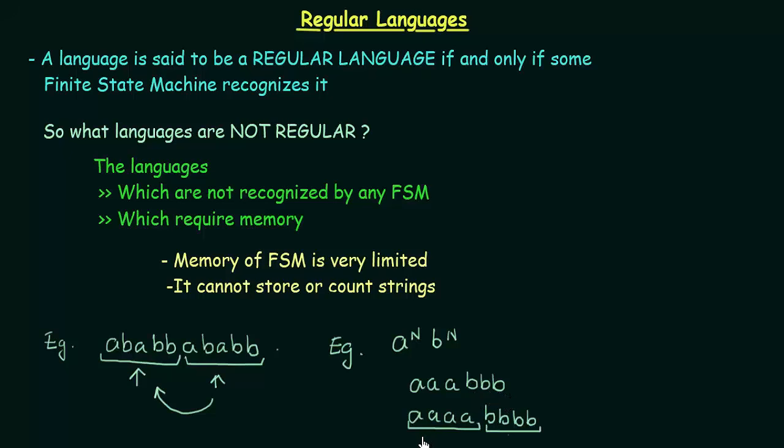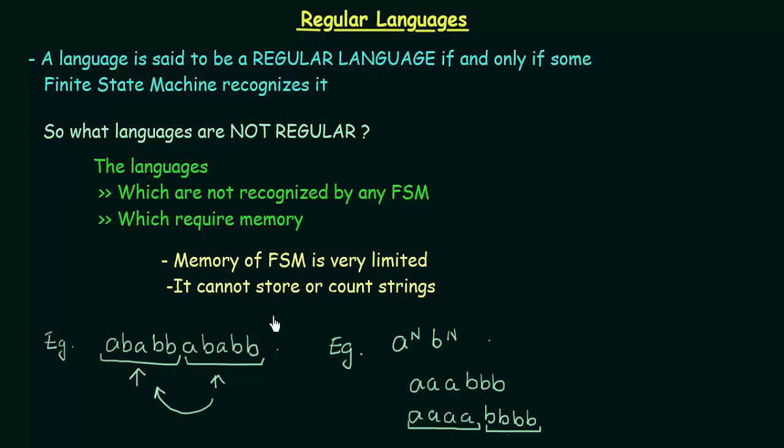Here also I need to keep a count that I had 4 A's, then only I can repeat 4 B's. But we have already said that a finite state machine cannot keep a count. So this also cannot be recognized by a finite state machine. Thus, it is not a regular language.